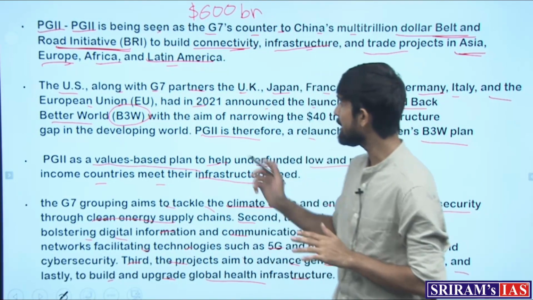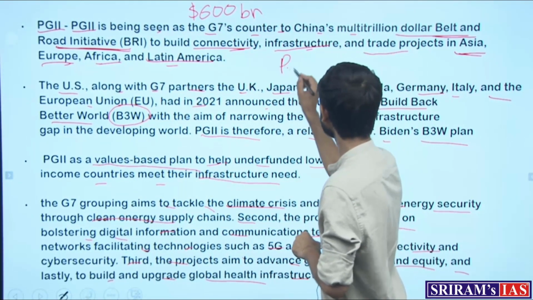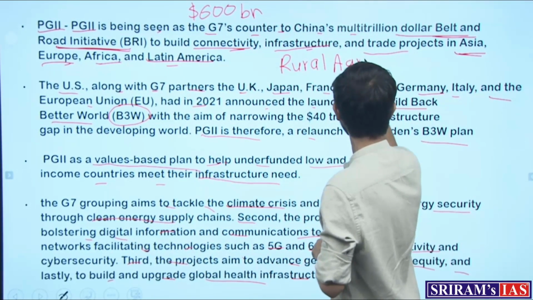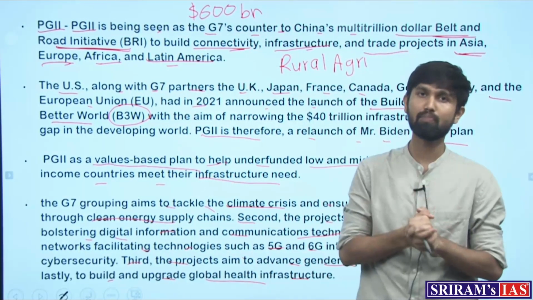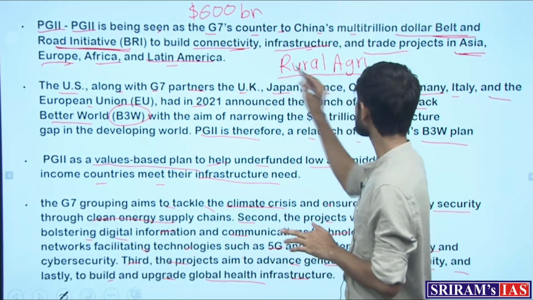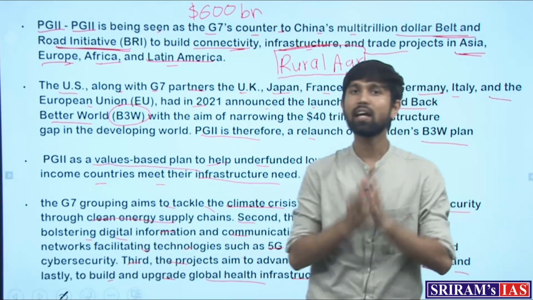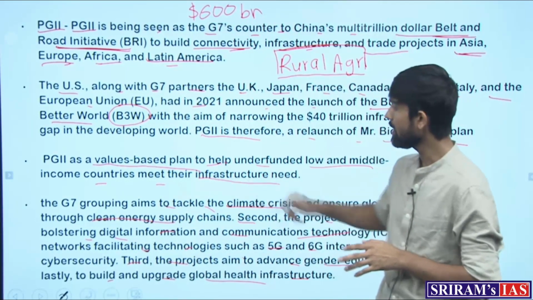With respect to India, the PGII partnership is wanting to indulge in rural agricultural modernization, wherein they have instituted a fund to facilitate innovative projects which uplift the condition of rural agriculture. That is what they are intervening in the Indian subcontinent region with respect to Indian countries specifically, right?